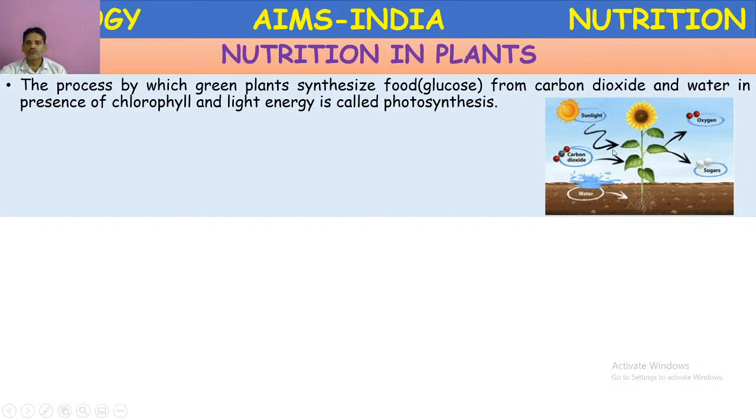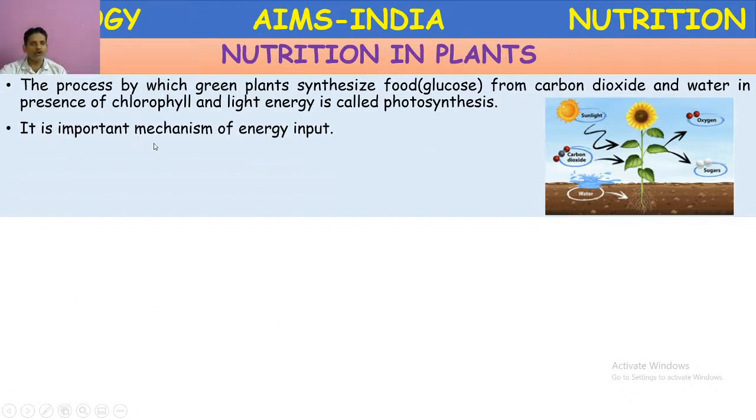So here the green plant uses all the sources available: water from the soil, carbon dioxide from the atmosphere, sunlight from the atmosphere, and the chlorophyll present in the leaves. That's why leaves are called the food factories of the plant. In the presence of chlorophyll and sunlight, these two reactants undergo a photochemical reaction and produce sugars. During this process, oxygen is produced.